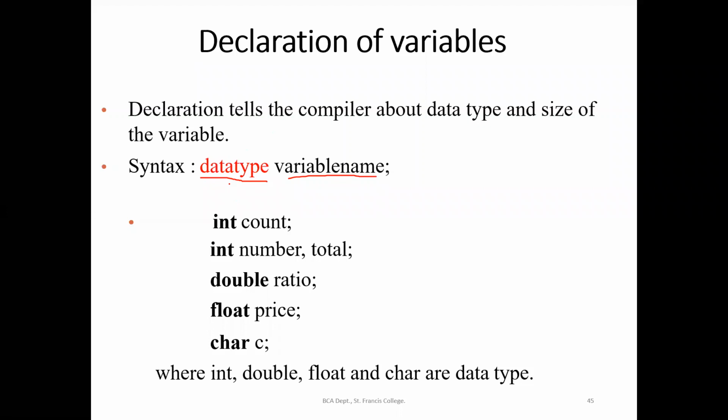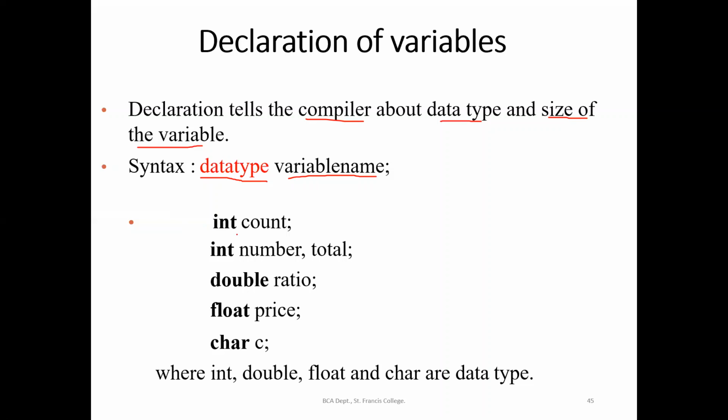So the syntax for declaration of the variable is data type followed by the variable name or identifier name. Declaration tells the compiler about the data type, and also we can mention the size of the variable. In case of an array declaration, suppose if we are declaring a character array, we have to mention the size of the variable.